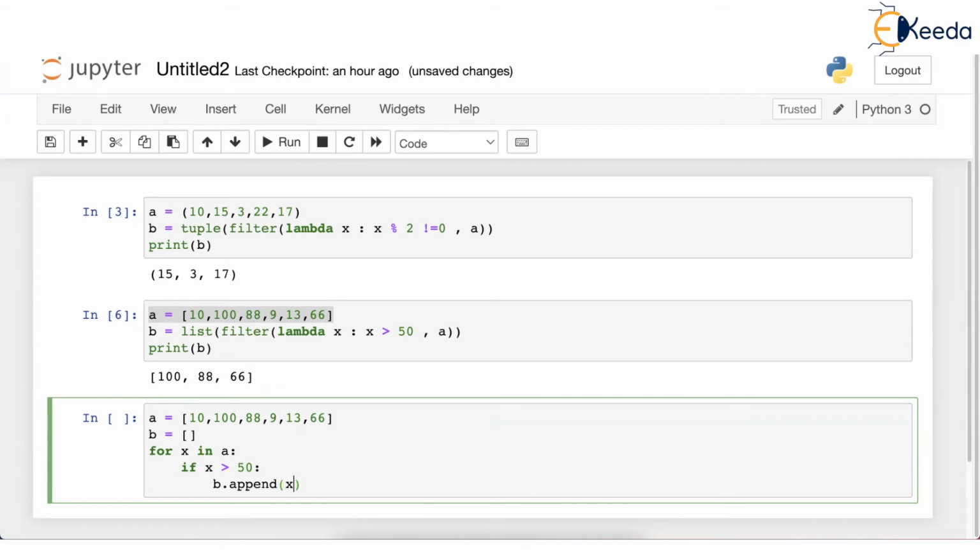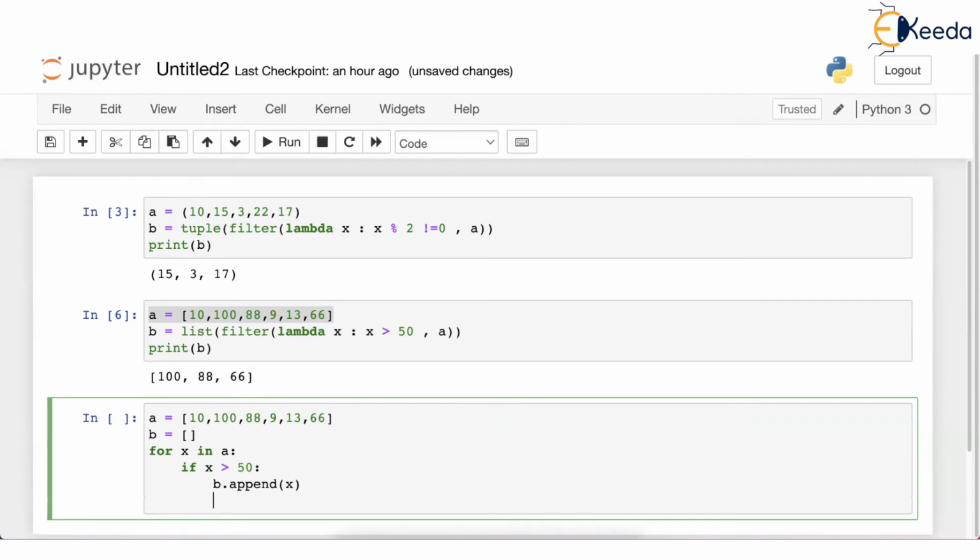X. Because X is greater than 50. But what if this if is false? Then you won't write any else. If X greater than 50 is false, then simply leave that value and go back to for and take the next value. So that's it.